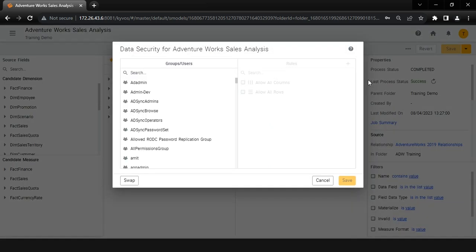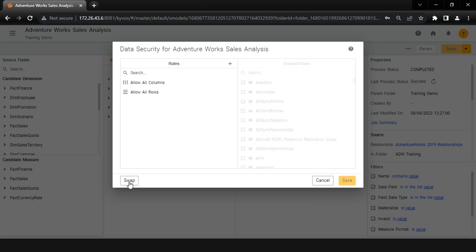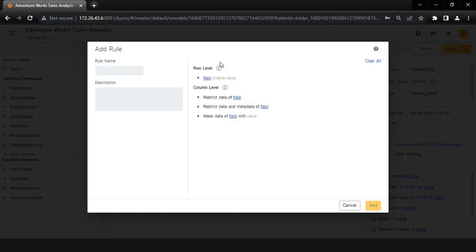This will open a new window, having the list of groups and users on the left and data security rules on the right side. Click on the Swap option to bring the rules on the left side. Click the plus icon in the Rules column to add a new rule. This will open a new window where we can add rules.